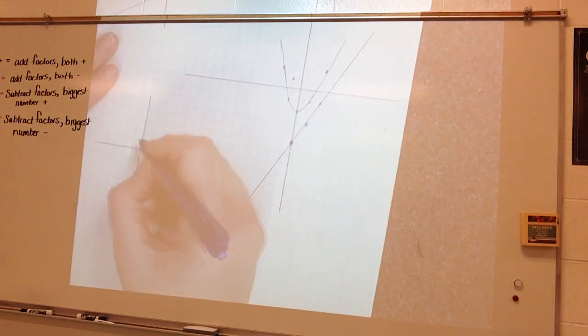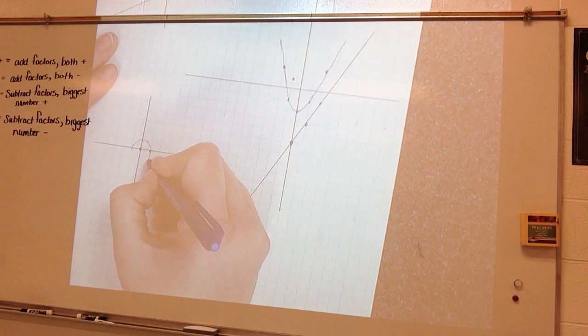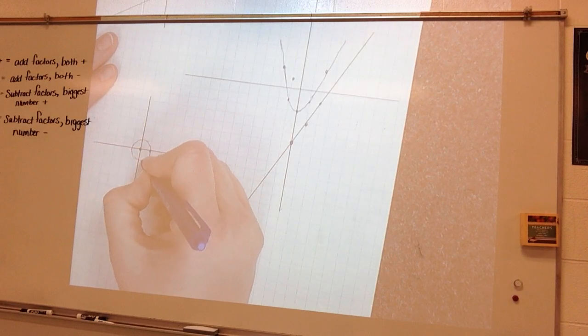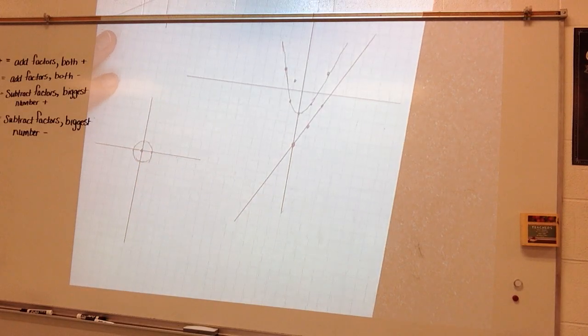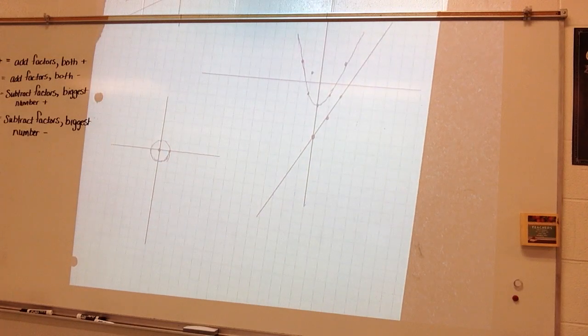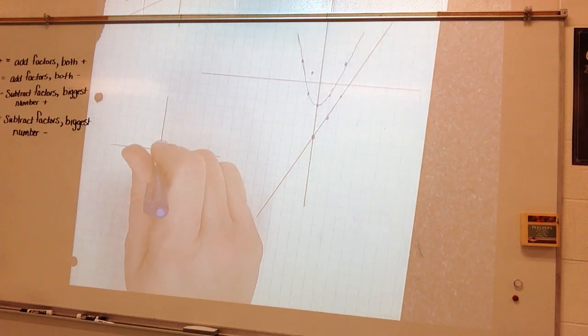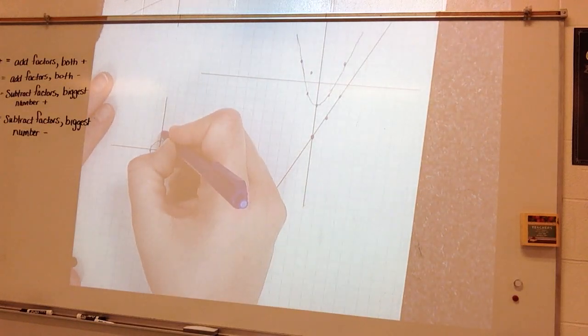So my first circle is going to look like this. Very rough, but that's okay. My second circle, once again, does have a center of 0, 0. And it has a radius of the square root of 4, which is 2.